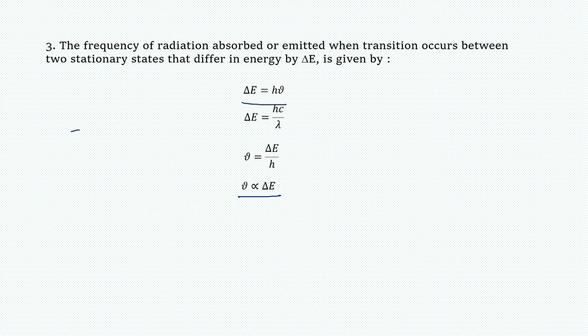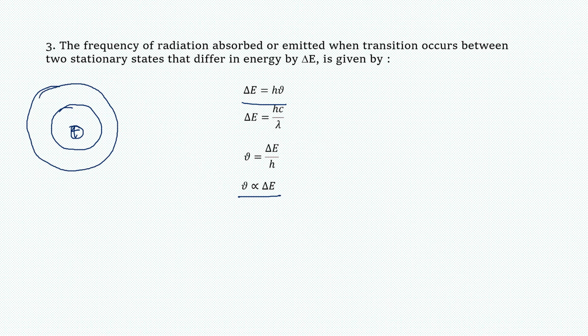Again I'm drawing here. This is the nucleus, this is one orbit, and this is another orbit, or we can call it a stationary state. Just consider that one electron is present. Now we know this stationary state has its fixed value and this stationary state has its unique fixed value.